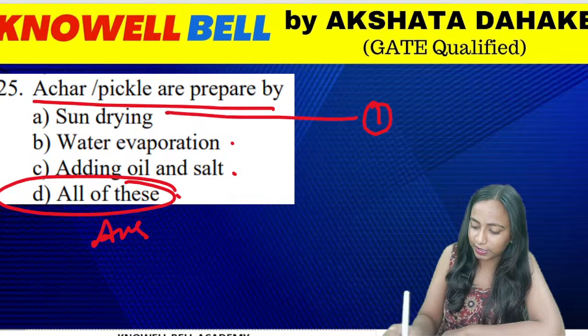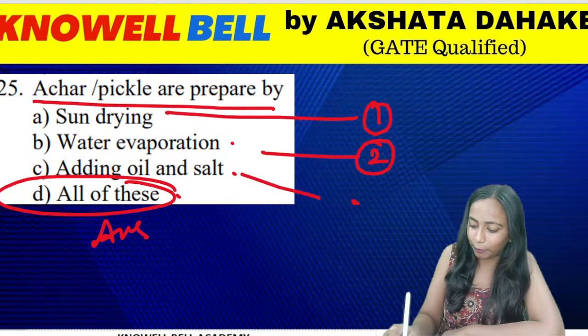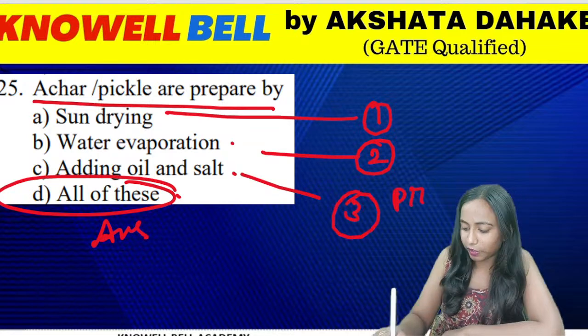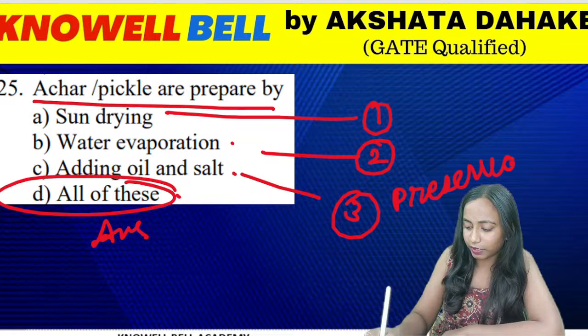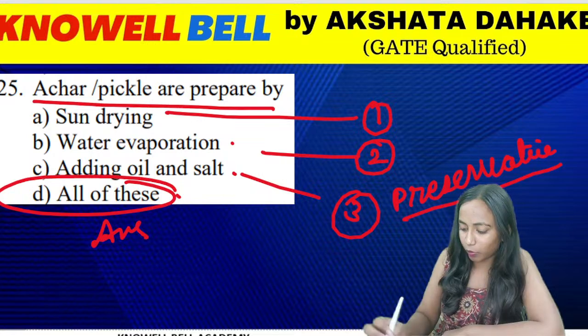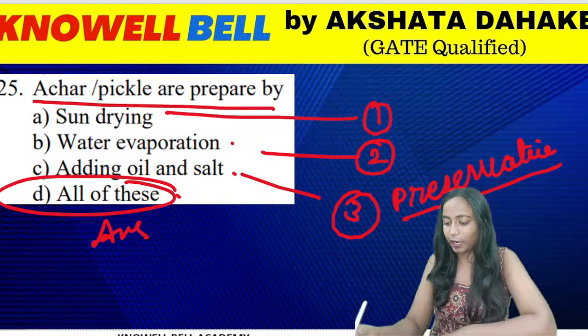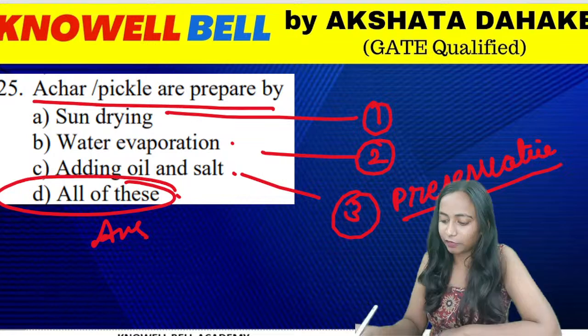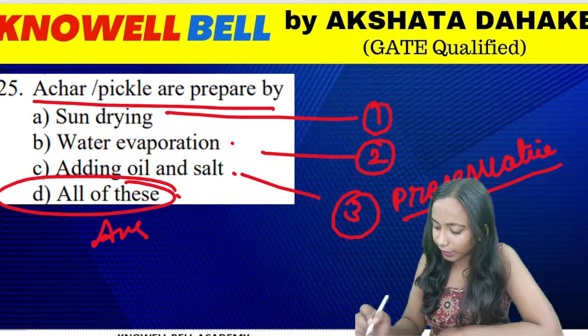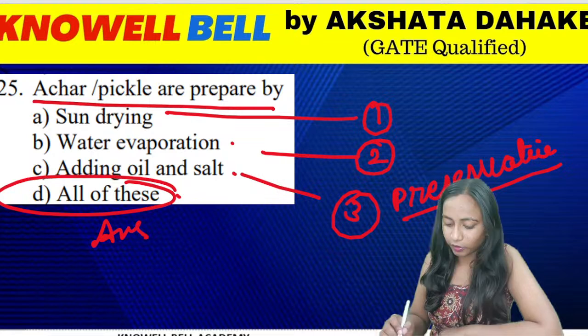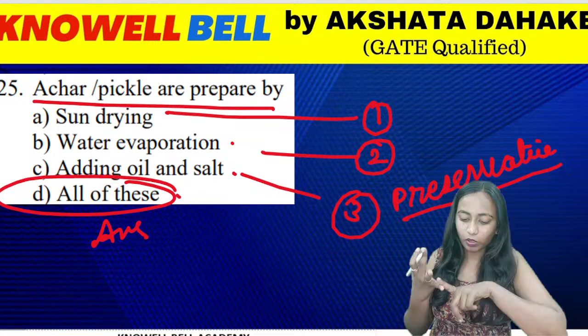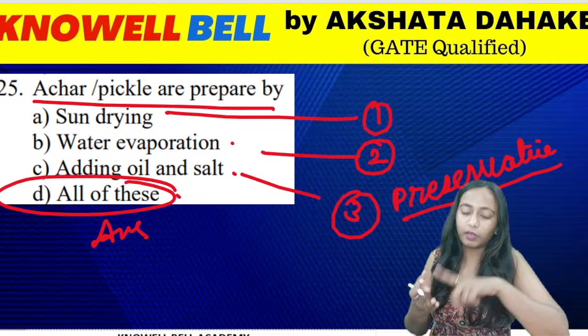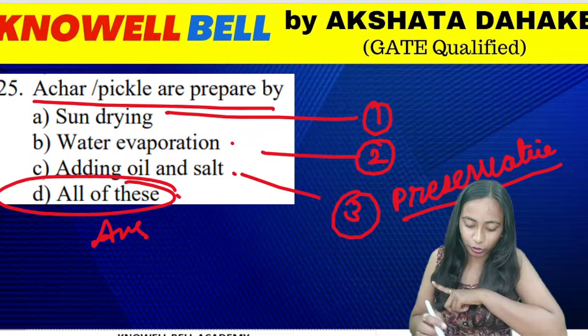First step is sun drying, second step is water evaporation, and as a preservative, what do we add? In the form of preservative we add oil and salt in the achar and pickle. So what will be the correct answer? Sarvesh beta, C will not be the answer, D will be the correct answer. Option D. So we are adding oil as well as salt, we are doing the evaporation of water, and we are doing sun drying also. So all the three of them are correct.